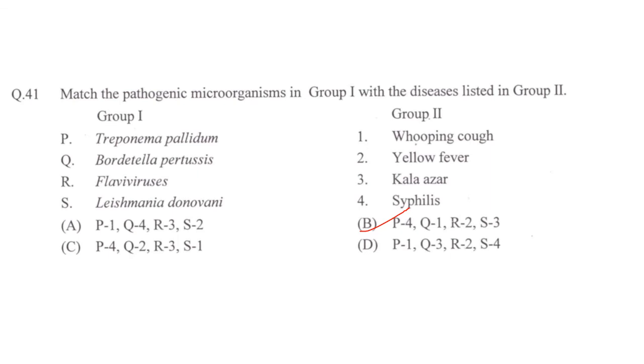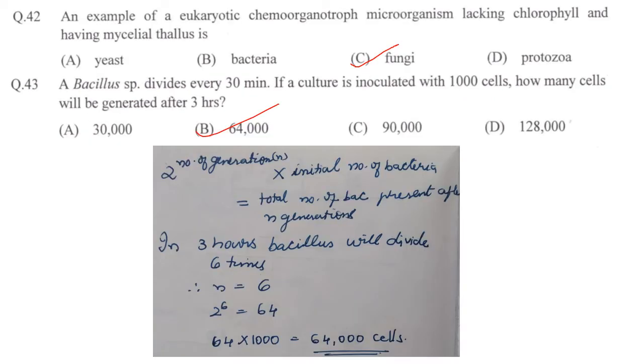Next one. Match the pathogenic microorganism in group 1 with the disease listed in group 2. Trypanosoma pallidum, syphilis. So P4 is correct. So we will check for B and C. A and D can be ruled out. Then Bordetella pertussis causes whooping cough, Q1. So option B is more correct. Flaviviruses, yellow fever. That's correct. Leishmania donovani is for Kala Azar. So answer is option B.